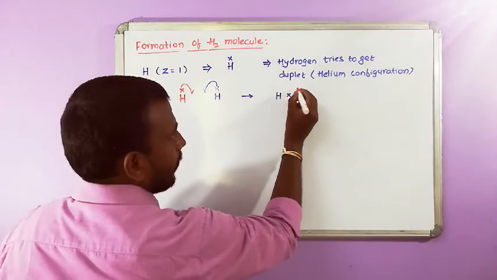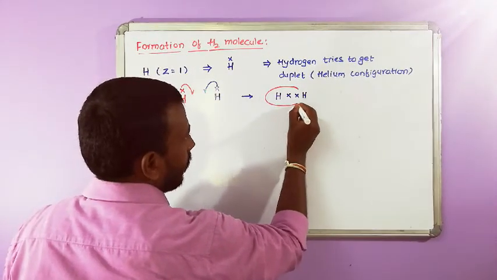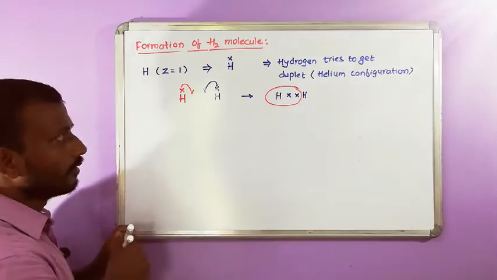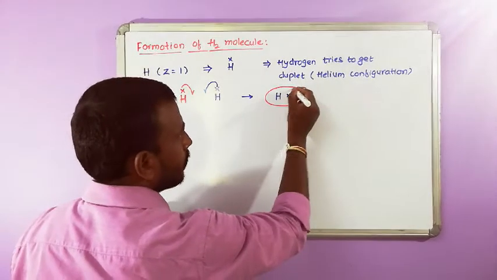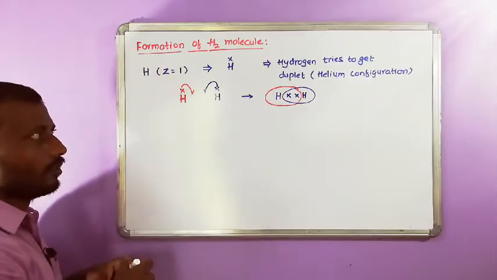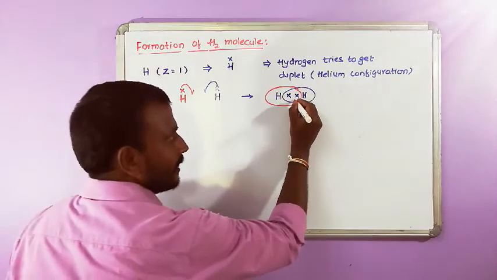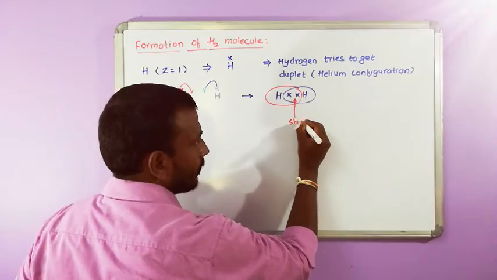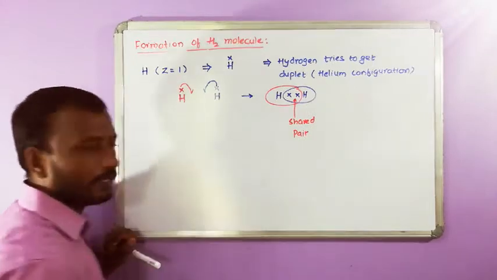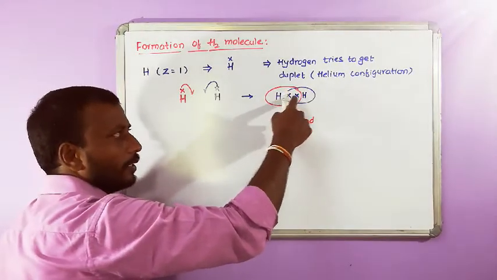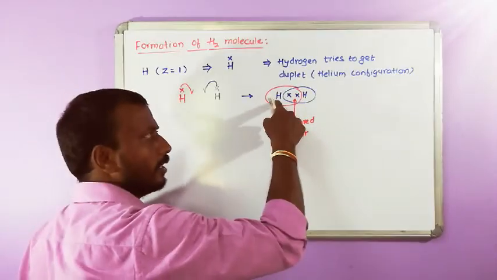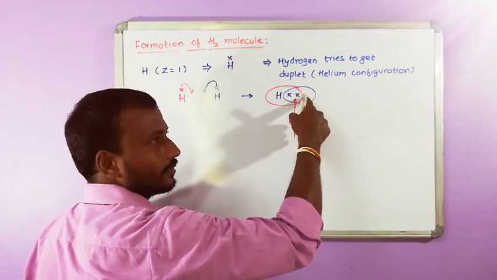Now if you check, these 2 electrons belong to this hydrogen, and these 2 electrons also belong to the other hydrogen. So this is a shared pair present between the 2 hydrogen atoms, and it belongs to both.